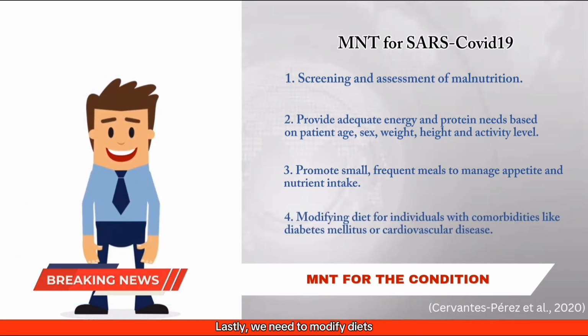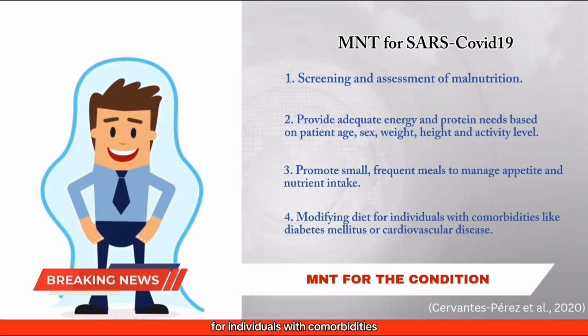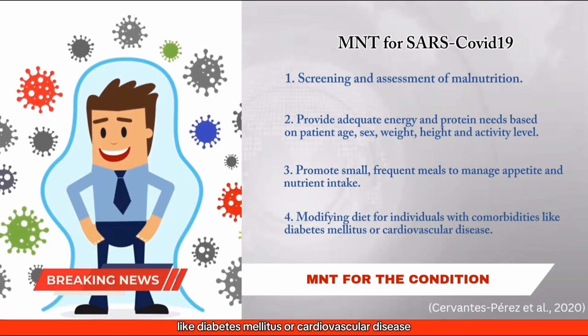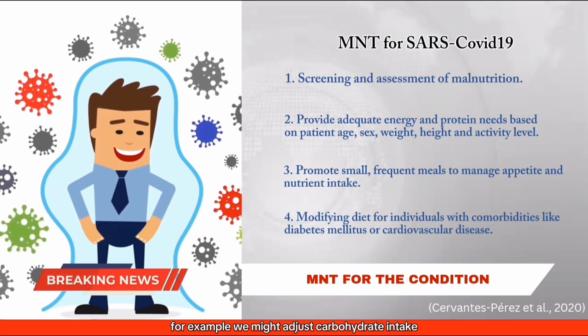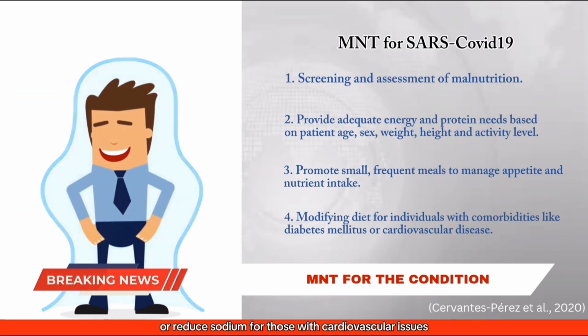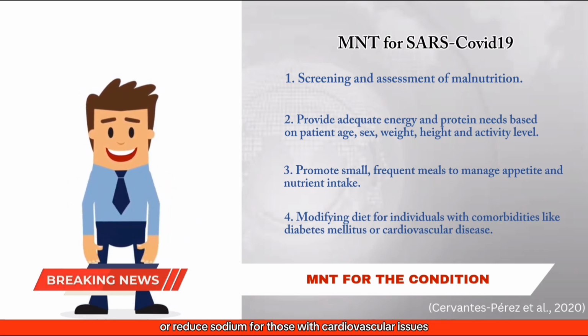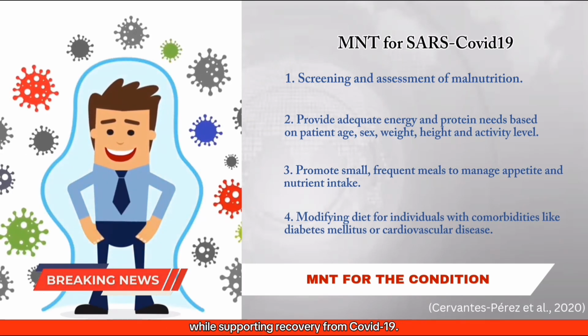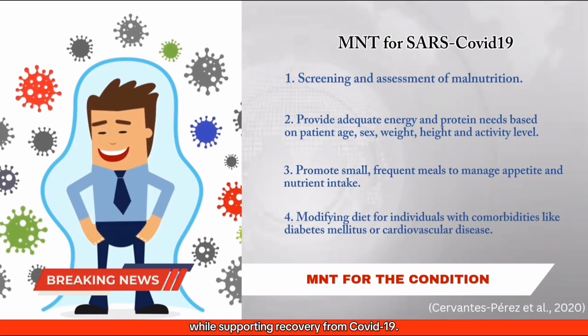Lastly, we need to modify diets for individuals with comorbidities like diabetes mellitus or cardiovascular disease. For example, we might adjust carbohydrate intake for diabetic patients or reduce sodium for those with cardiovascular issues, which helps in managing their underlying conditions while supporting recovery from COVID-19.